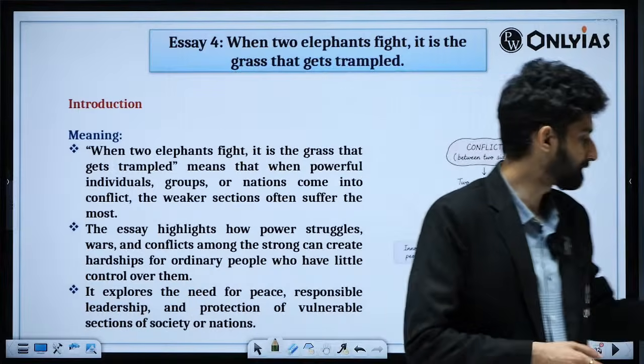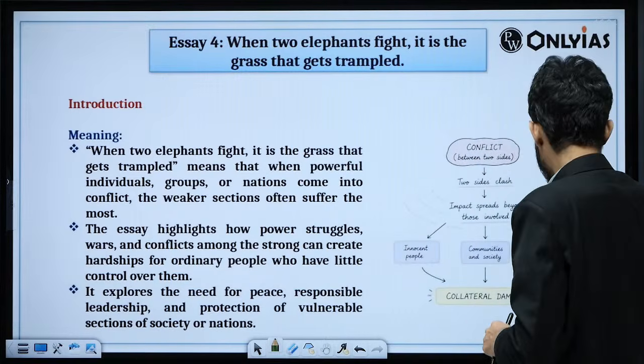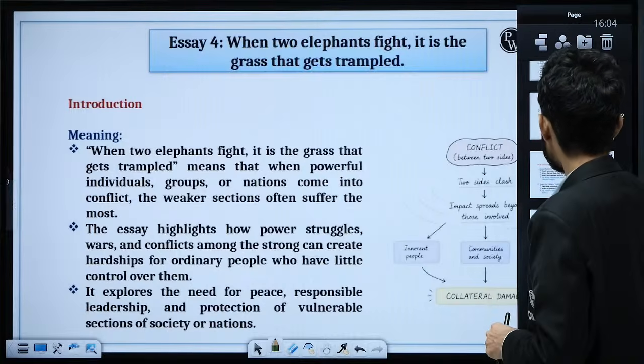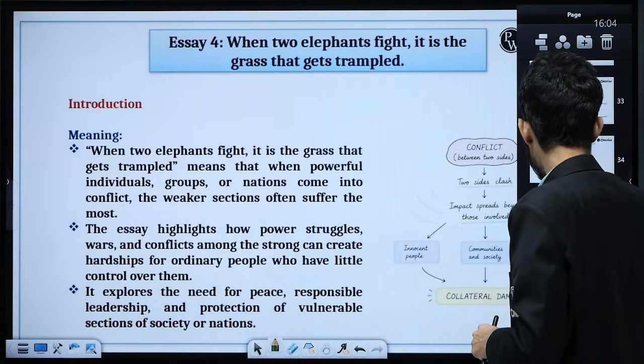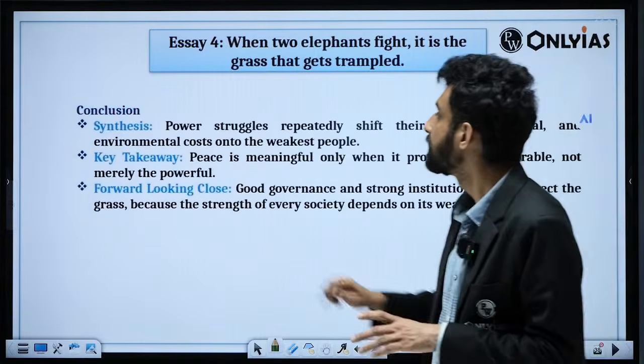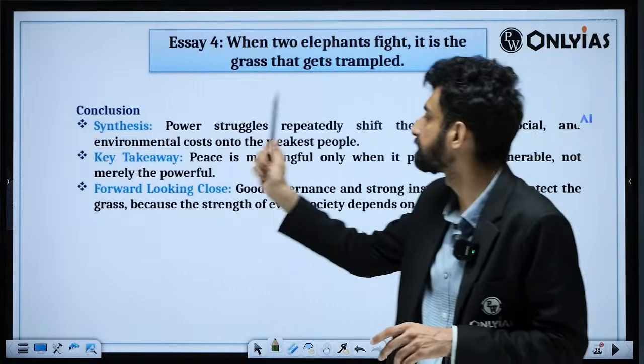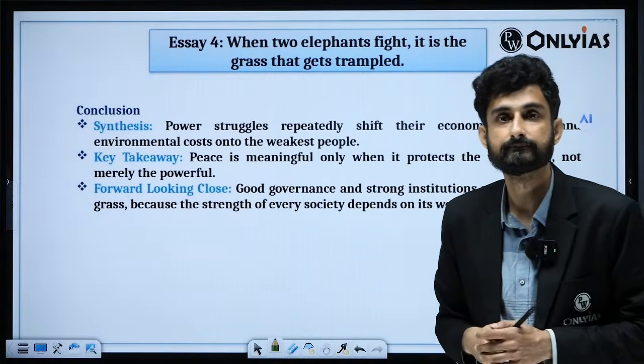So all those examples, you can also take which we are giving here. So you can take examples here. Now, if we see the conclusion of this particular essay, because I have given so many exemplifications of this, the synthesis here is: power struggles repeatedly shift their economic, social and environmental cost onto the weakest people.